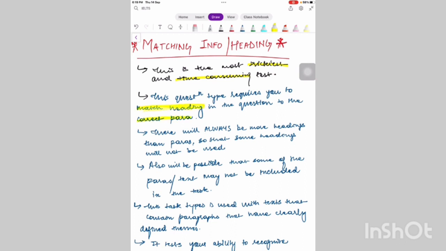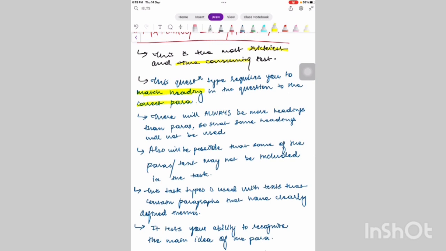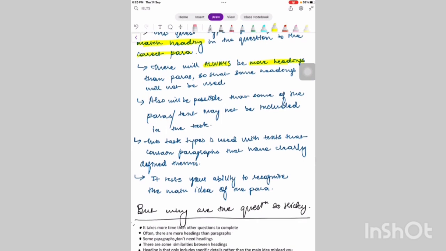What they will do is give you 5 paragraphs, and whatever the main idea of those paragraphs is, you would have to match it with the correct heading, whichever you think is correct. And there will always be more headings than paras, meaning there will always be more options. So then it becomes more difficult to match, because you would get confused. Some of the headings will not be used. This you should be clear about. Don't get confused at the last moment.